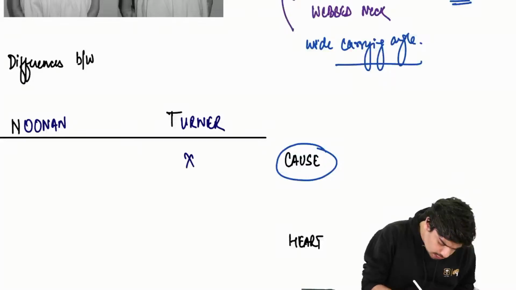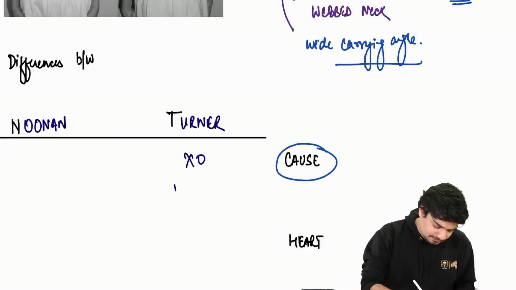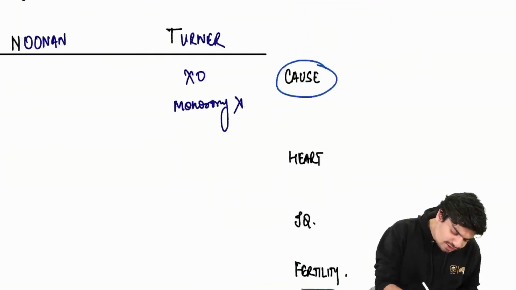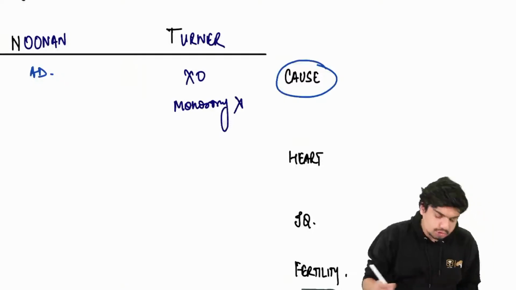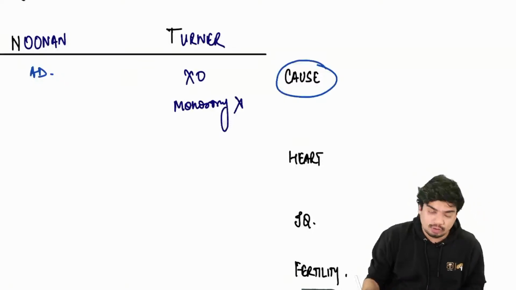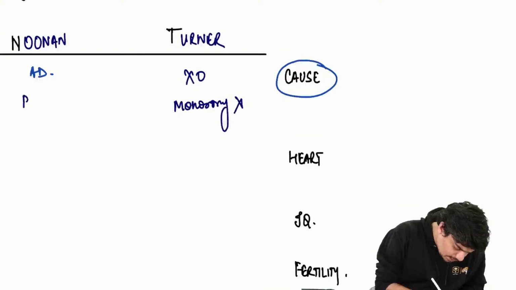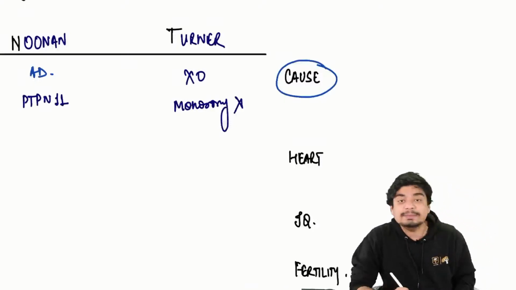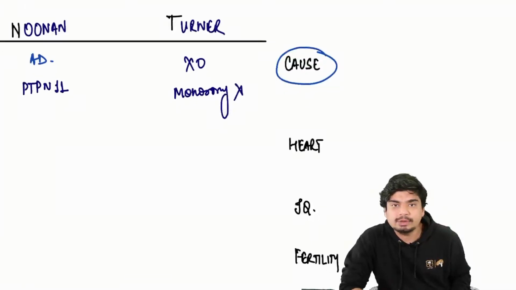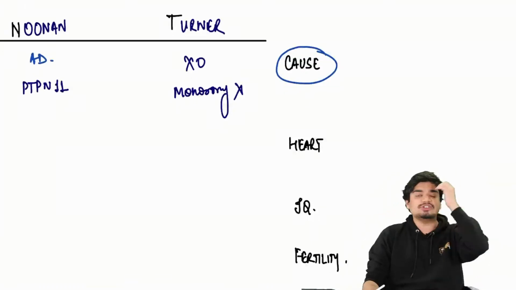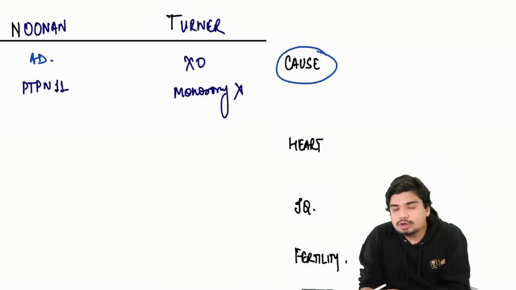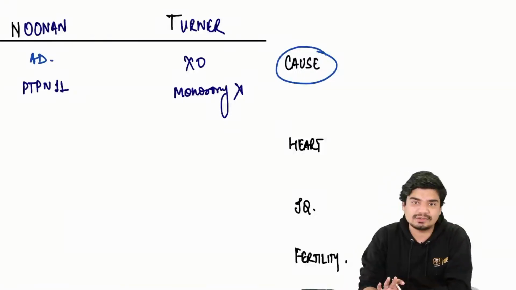Turner, we all know, is XO, that is monosomy X. Well, Noonan is actually an autosomal dominant disorder because of PTPN11 mutation, while Turner is a monosomy X.